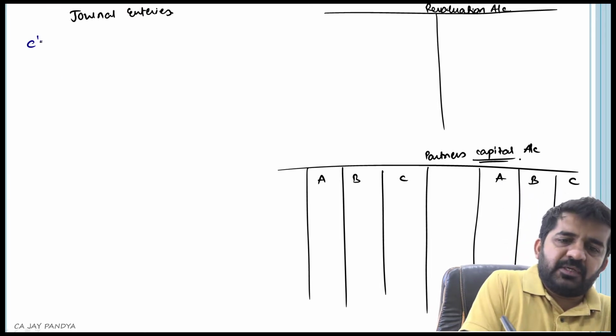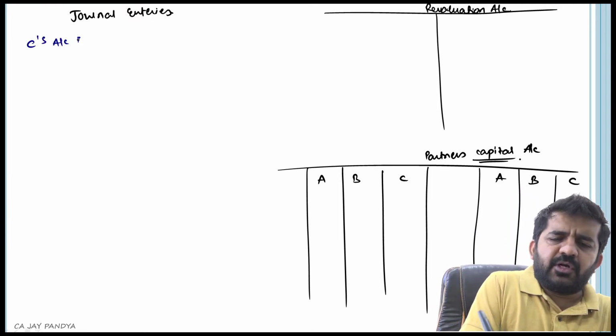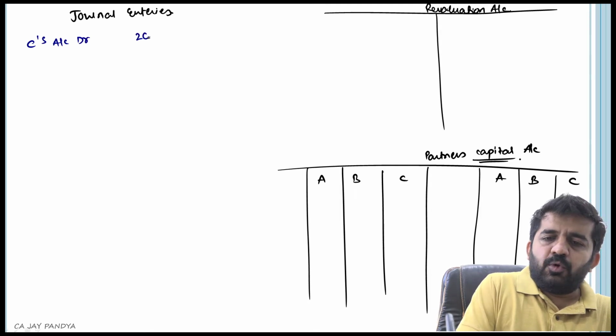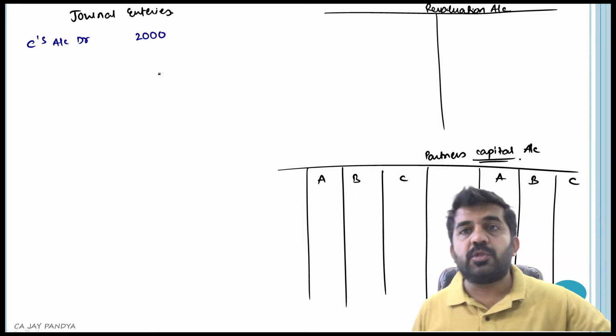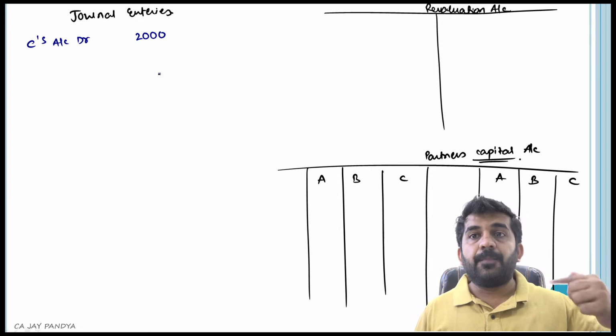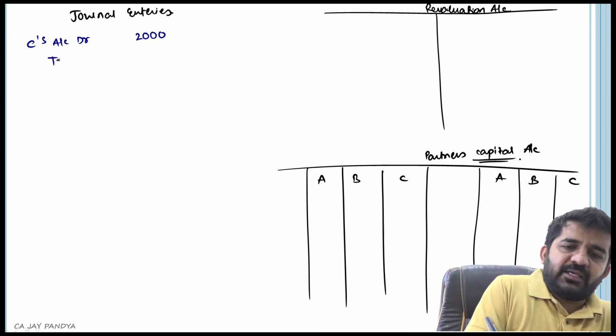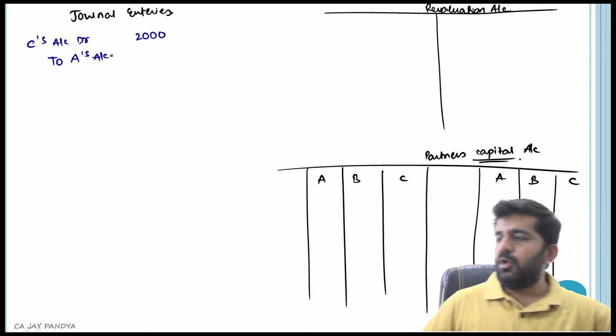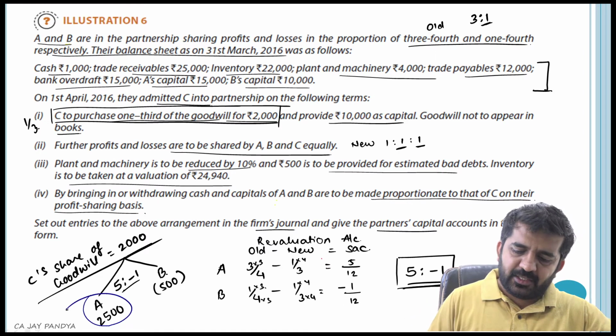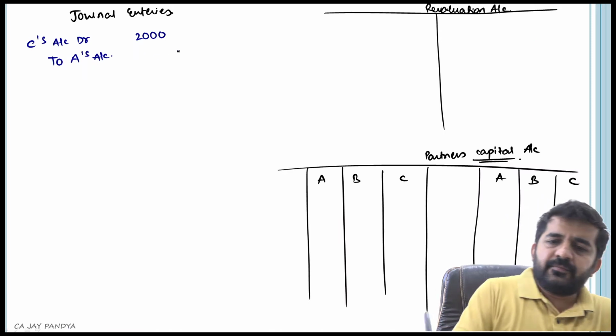Now, we all know the partner who is coming in, his account will be debited. Which partner is coming in? C's account is debited, and his share of goodwill is 2000. The partners who are sacrificing, their accounts will be credited. A's account we have already calculated as 2500.